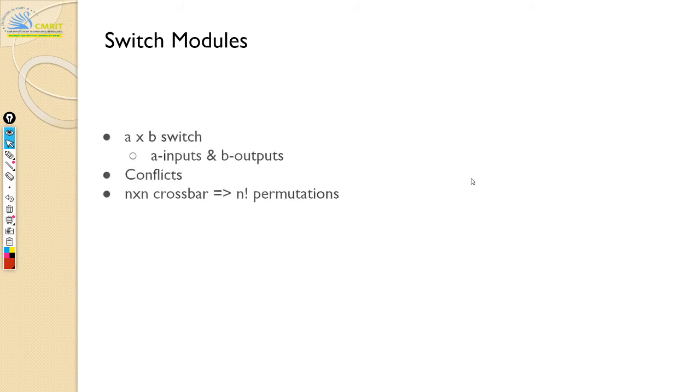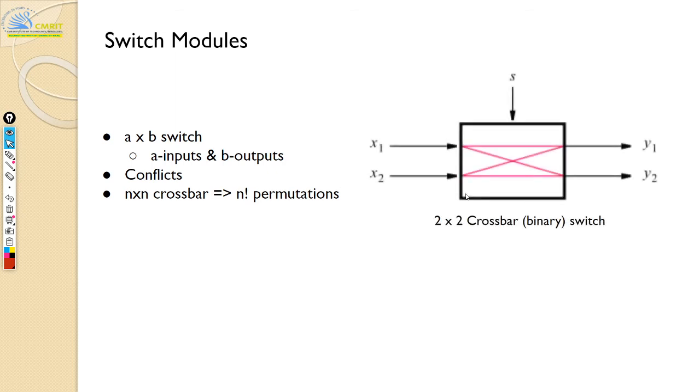Next we have switch modules. Switch modules are like an A by B switch where you have A inputs and B outputs, and again there is a conflict. We've seen switches in one of the earlier lectures. I'm not sure if you remember it, I briefly explained this, but here is what a switch is going to look like. It's called a crossbar switch or a crossbar binary switch.